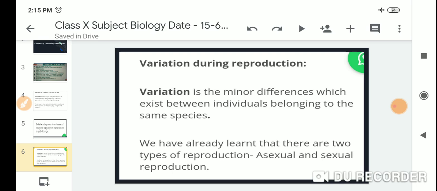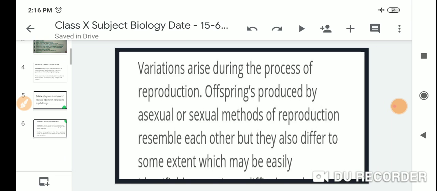We have already learned that there are two types of reproduction: asexual and sexual reproduction. Variation arises during the process of reproduction. It is very important that variation arises during the process of reproduction of offspring produced by asexual or sexual methods of reproduction.